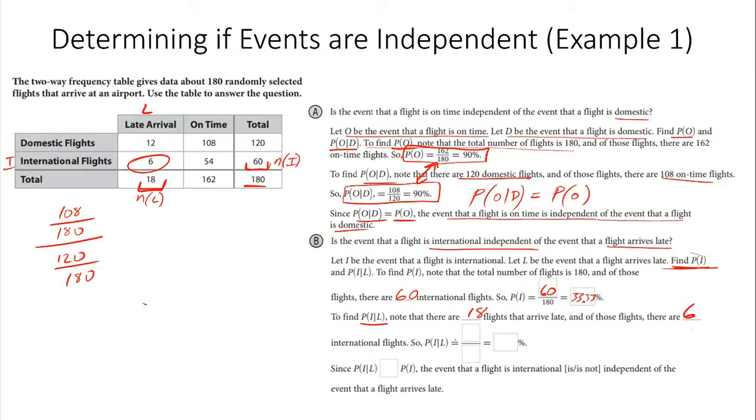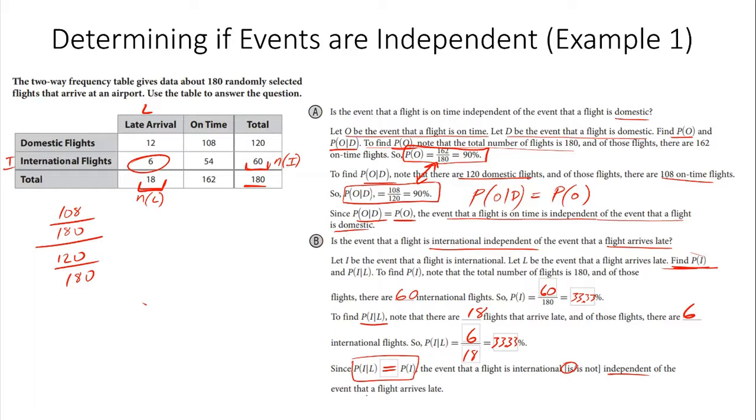So the probability of international given that it's late is just 6 out of 18, which is also 33.3%.